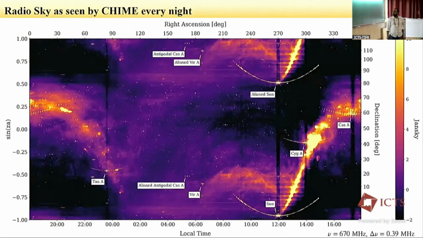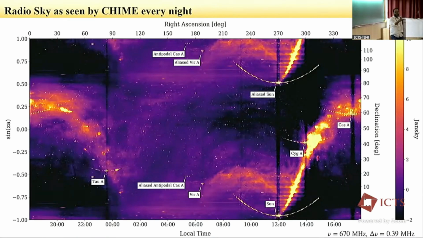So this is the radio sky as seen by CHIME. This is the minimally processed data. We just take the visibilities and Fourier transform back to the sky. A lot of things are going on here. You see the galactic plane. We see Cygnus A and Cassiopeia A at the main lobe, and also in the side lobe. It is basically leaking the sources through a side lobe as a U-shaped pattern. You also see the Sun here and also the alias copy of the Sun.